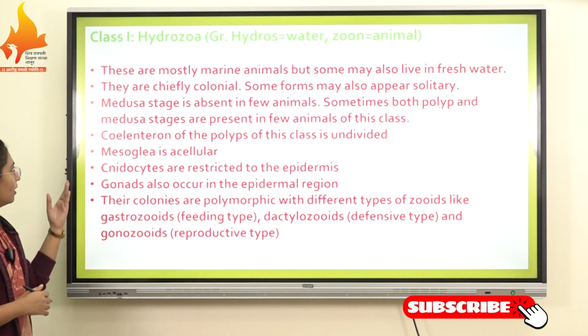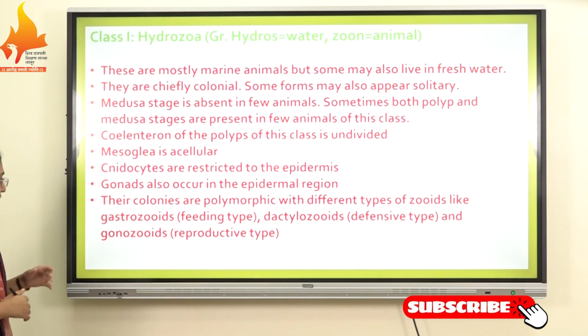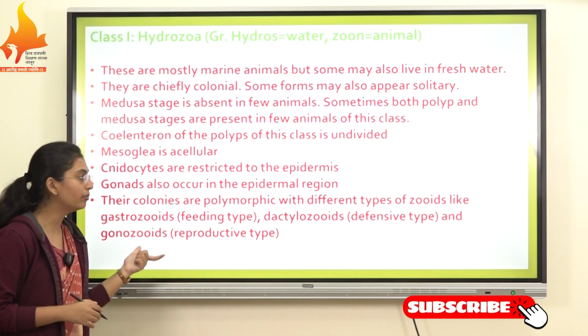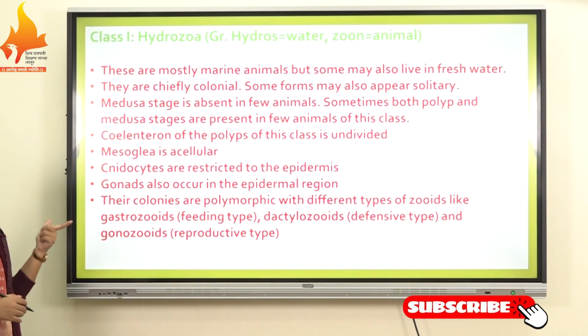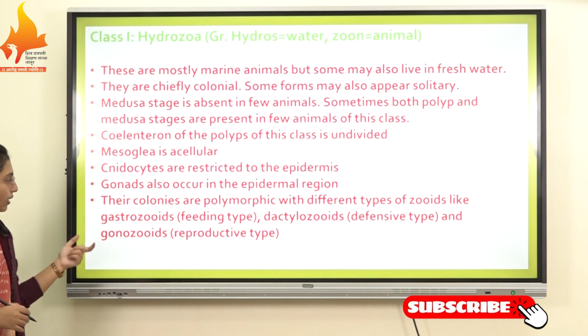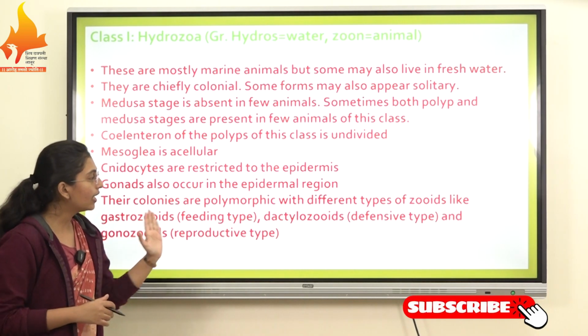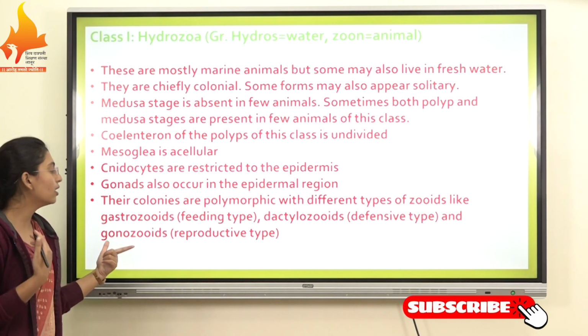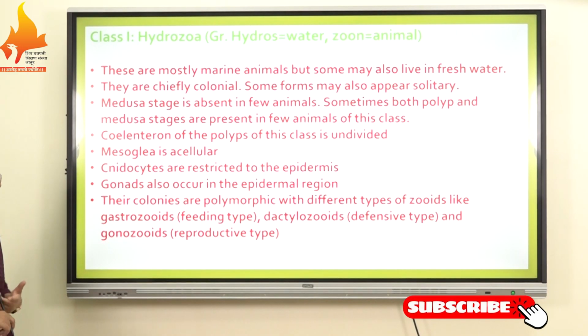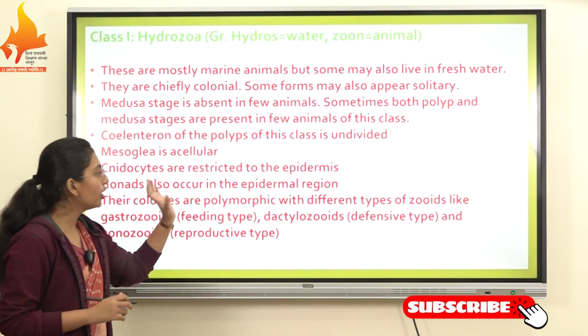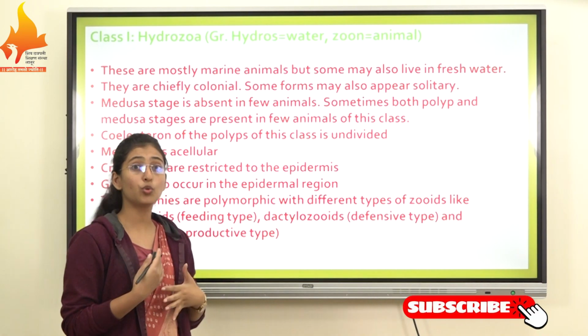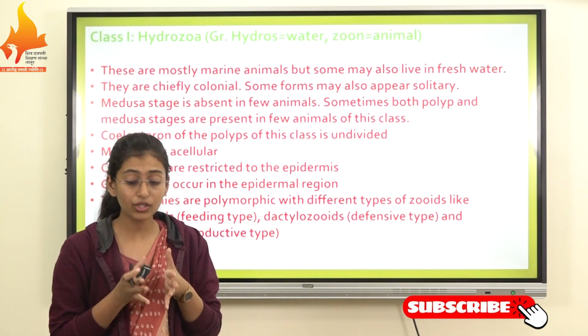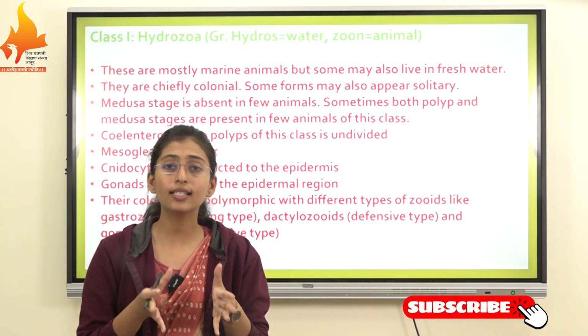The next characteristic in class Hydrozoa is that the colonies are polymorphic, with different types of zooids: the gastrozooid, which is the feeding type, the dactylozooid, which is the defensive type, and the gonozooid, which is the reproductive type. This is a special characteristic of this class.